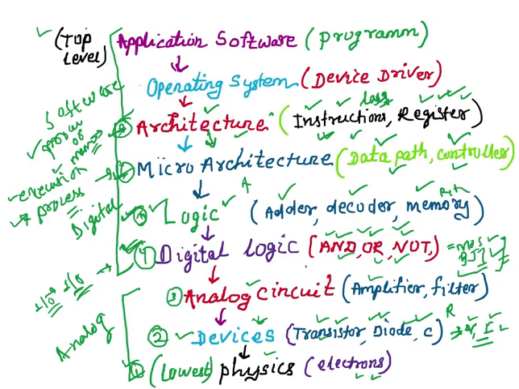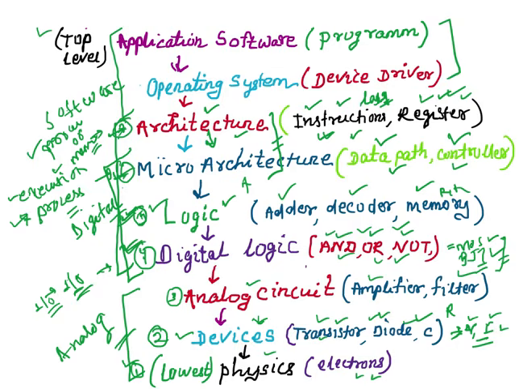So at these two levels, instruction is given by the software, and that instruction is executed and processed by all these digital levels. See, this part is completely analog, and the 4th, 5th, 6th and 7th levels are completely digital. So these digital levels execute and process the data, or we can say the instruction given by these two levels, or by the software part.